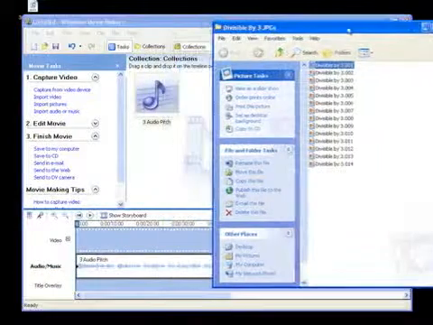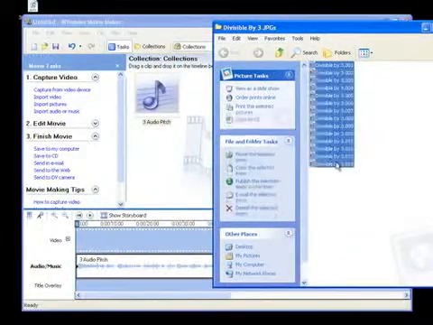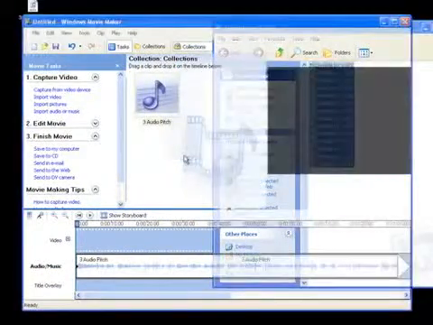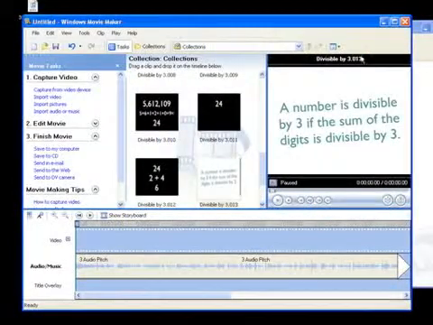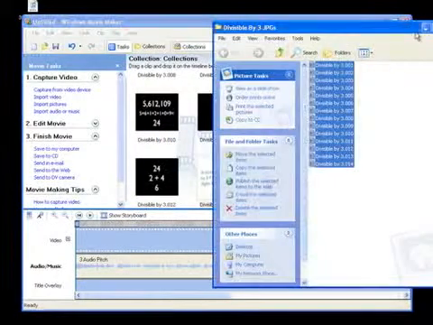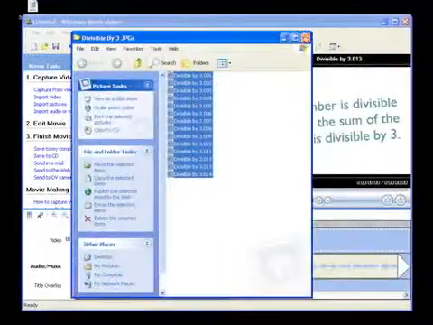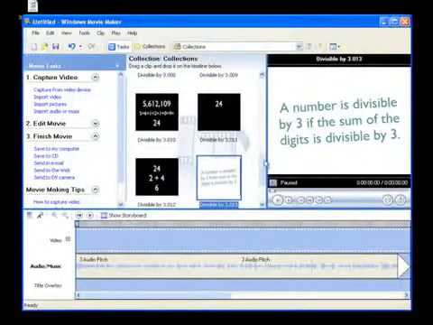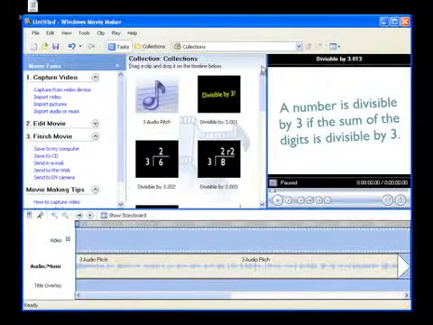So I'm able to take what's in this folder, I'm just going to select all of it, and drag and drop this into my collections. And now they are added to my collections. Let's remove this window. And now I'm able to pair the audio with what I've done in PowerPoint.